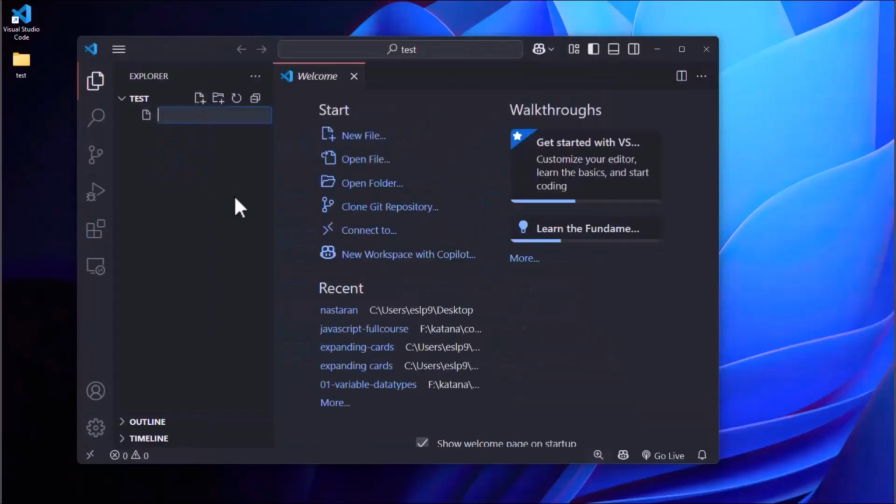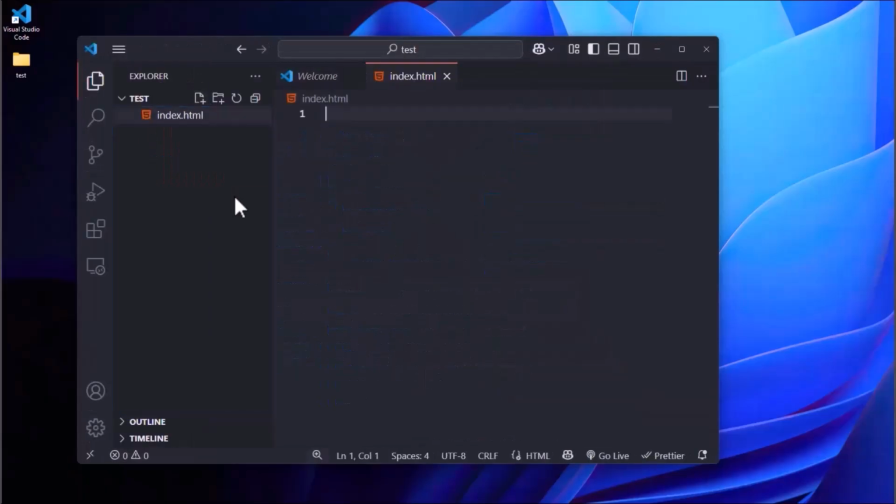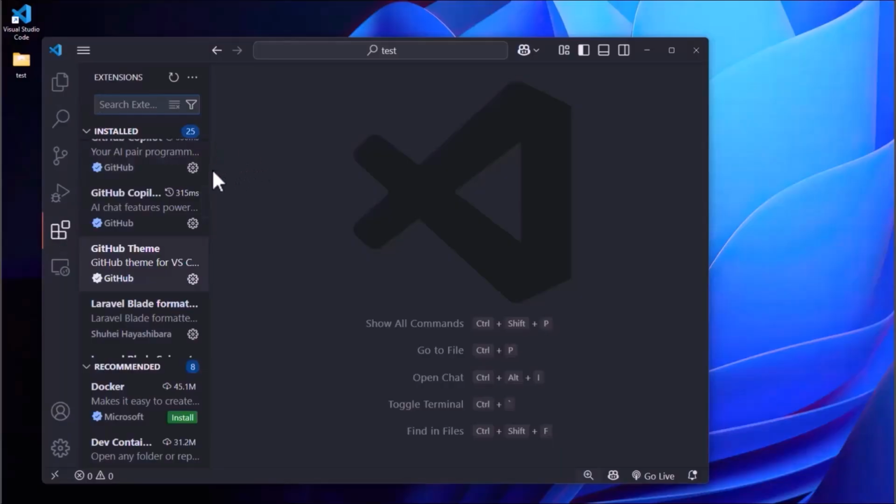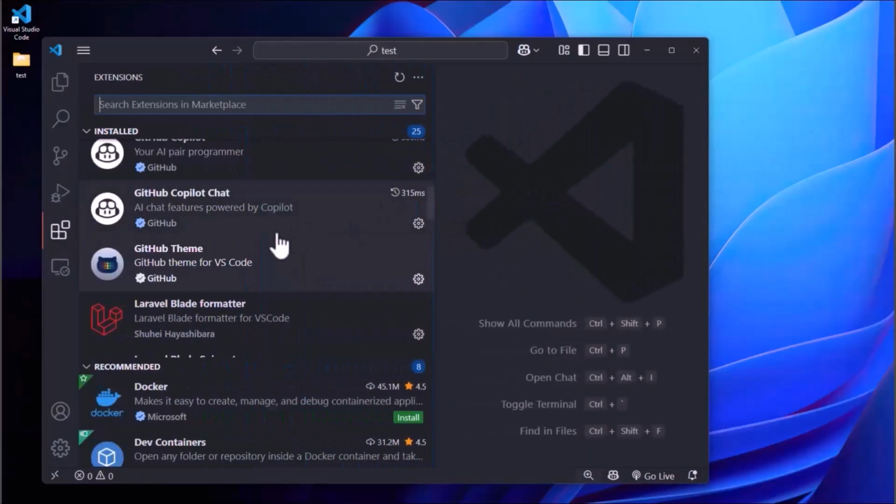In this Explorer, we can create our files such as index.html, style.css, and script.js. Now, before we move on, there is another tab I want to talk about in this sidebar, and that is Extensions. If you click on Extensions, you can see that I have already installed some extensions.